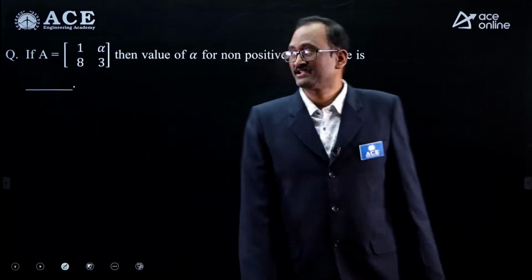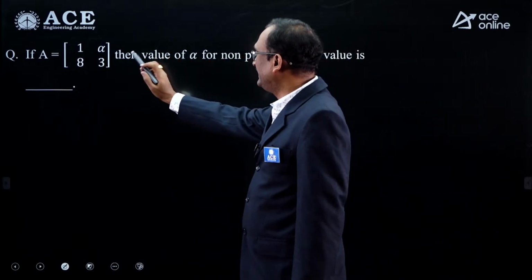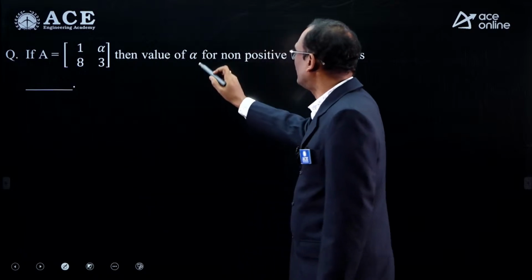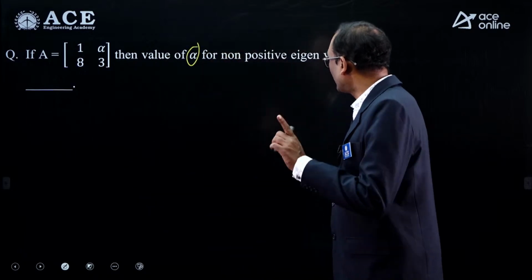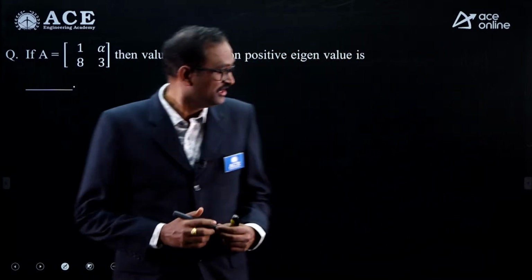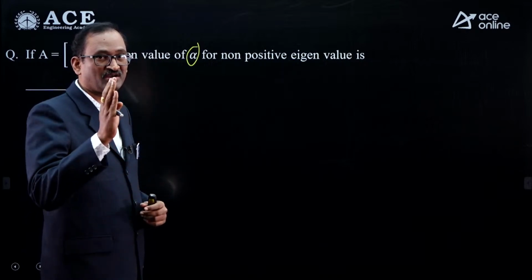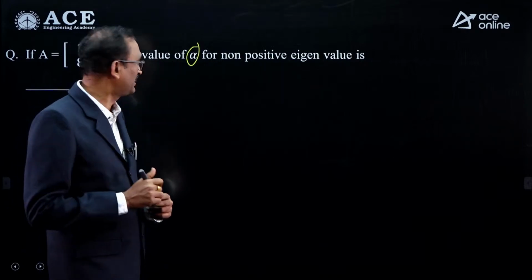And observe this question carefully. Suppose A equals [1 alpha; 8 3], then the value of alpha for non-positive eigenvalue. We all know that sum of the eigenvalues equals sum of the diagonal elements, I mean the trace of a matrix.